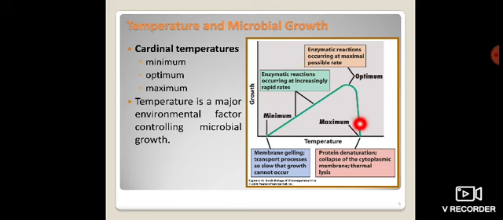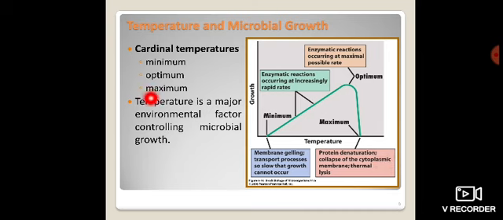But still we are increasing the temperature. Here we can directly observe that microorganism growth quite decreases. This is because of protein denaturation. Whenever we simultaneously increase the temperature, we can observe the growth of microorganism decreases because of protein denaturation, collapse of the cytoplasmic membrane, and thermal lysis. It is called thermal lysis, meaning excess temperature produces lysis of the microorganism.